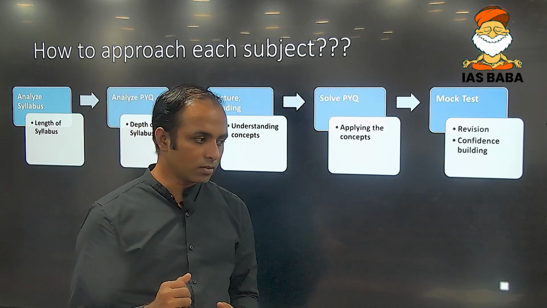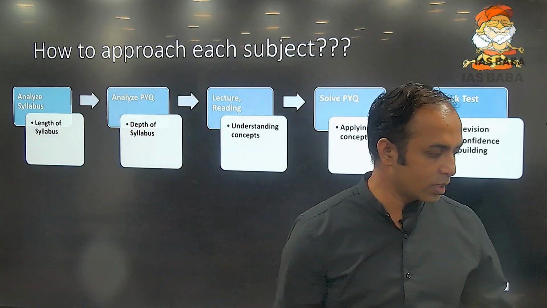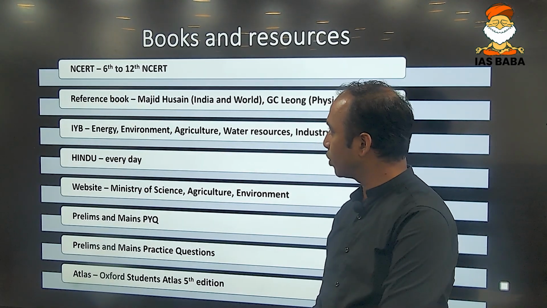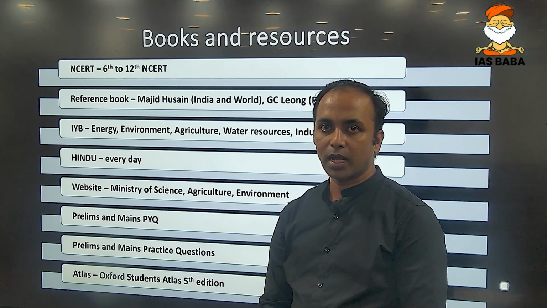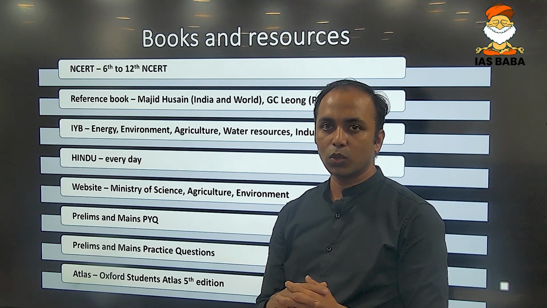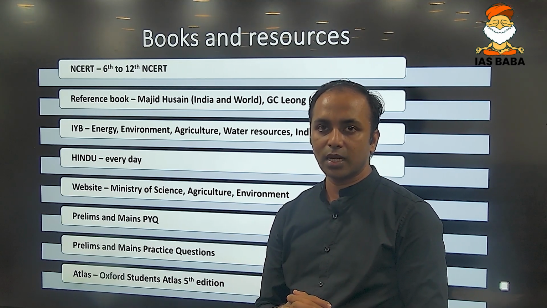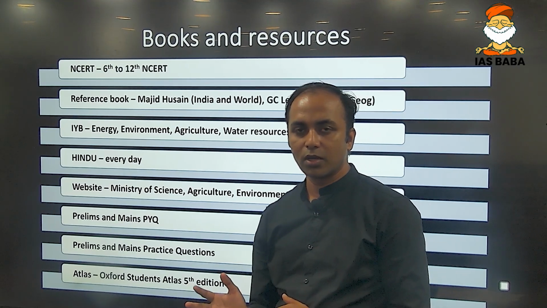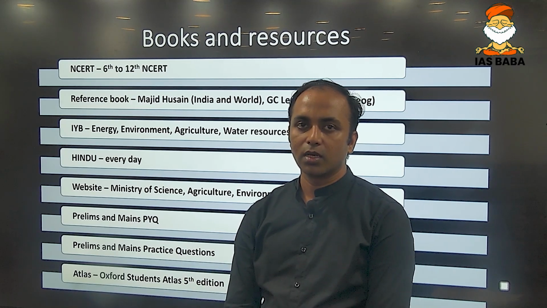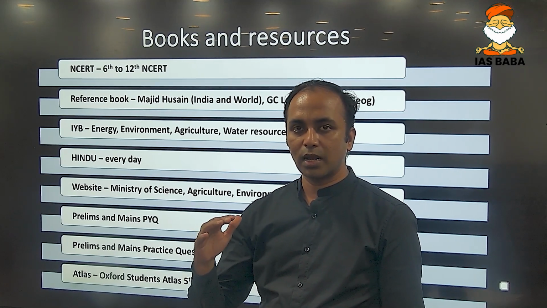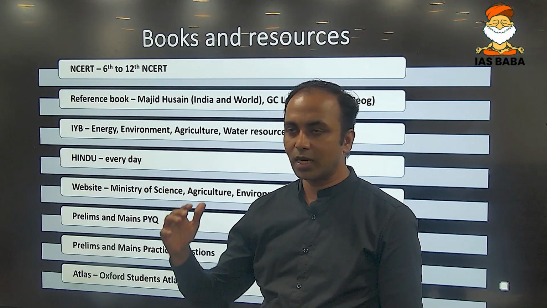With respect to books and resources, overall NCERT 6 to 12 standard should be referred, but I suggest not to blindly read any chapter, or to read from the first or the last chapter. Instead, you can go topic wise. That would enhance your level from the base to the advanced level.